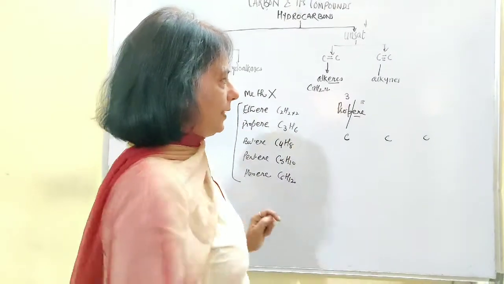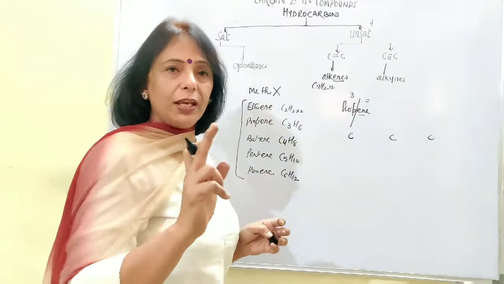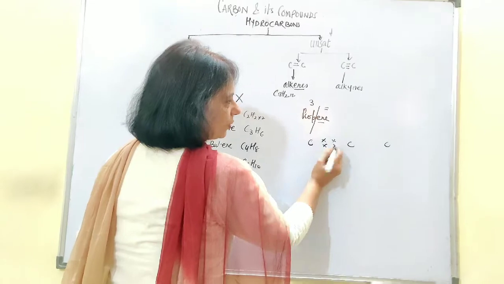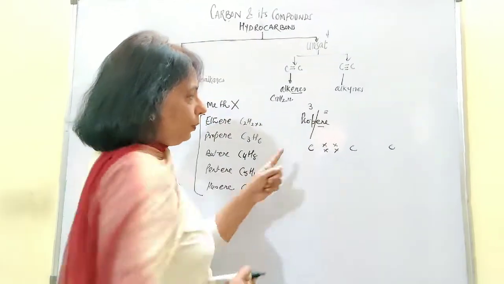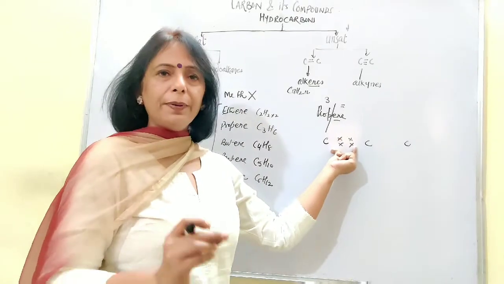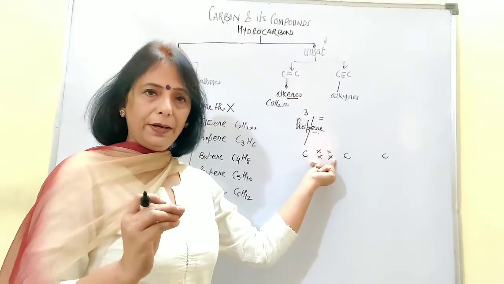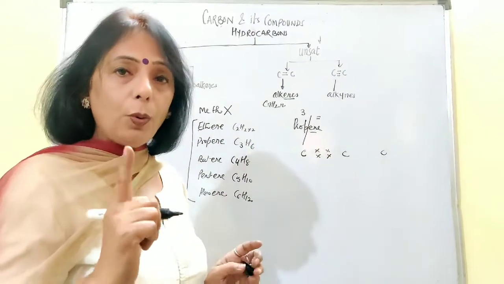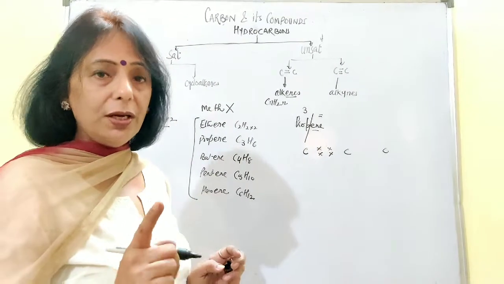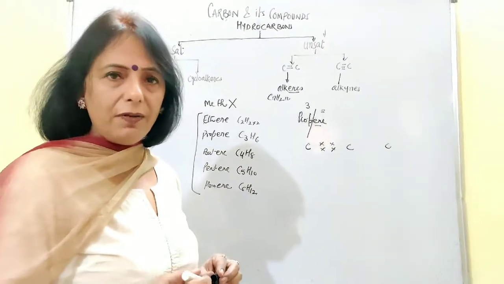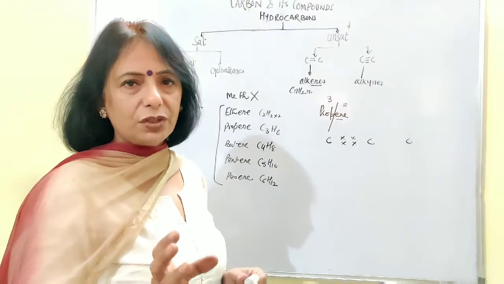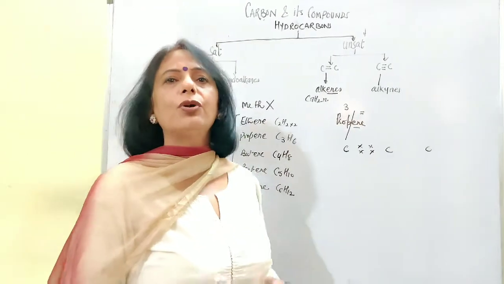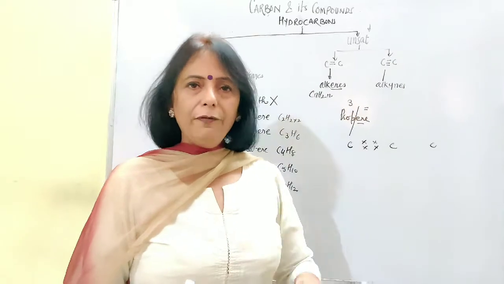Because the double bond is present, and a double bond is formed by the sharing of 2 pairs of electrons, you have to mention 2 pairs of electrons between this carbon and this carbon atom, which is the primary carbon atom. Near the primary carbon atom, you will mention the double pair, which represents the double bond. In the rest of the chain, you will take only 1 pair of electrons to be shared, because if you draw a double bond everywhere, then you will not be able to get the structure which I want to tell you, because those types of structures you will study in higher classes, plus their nomenclature, or way of writing the names, turns out to be very different.